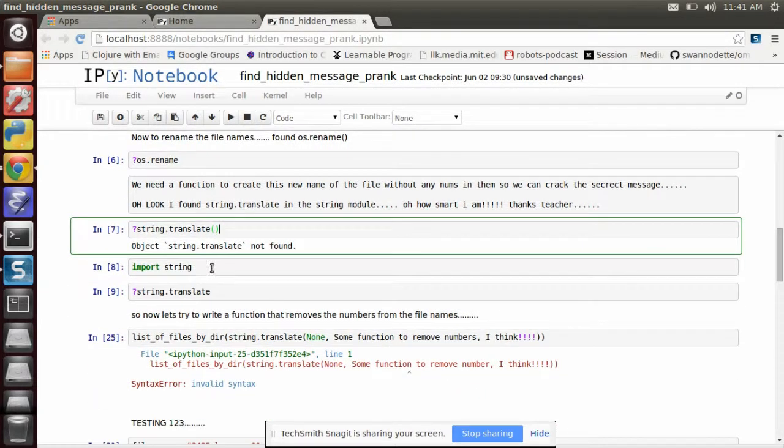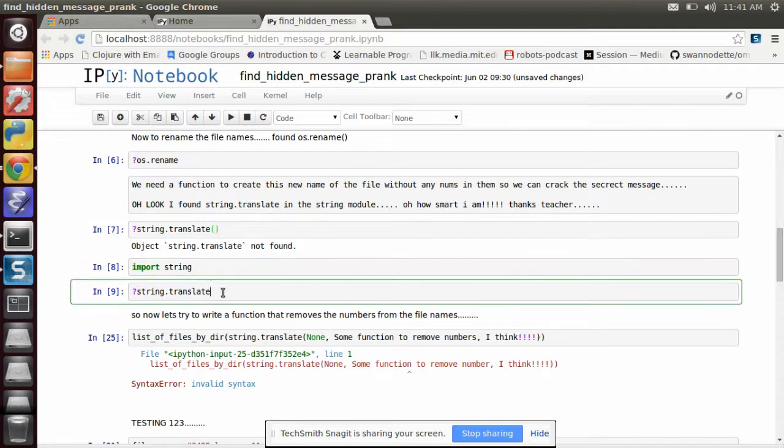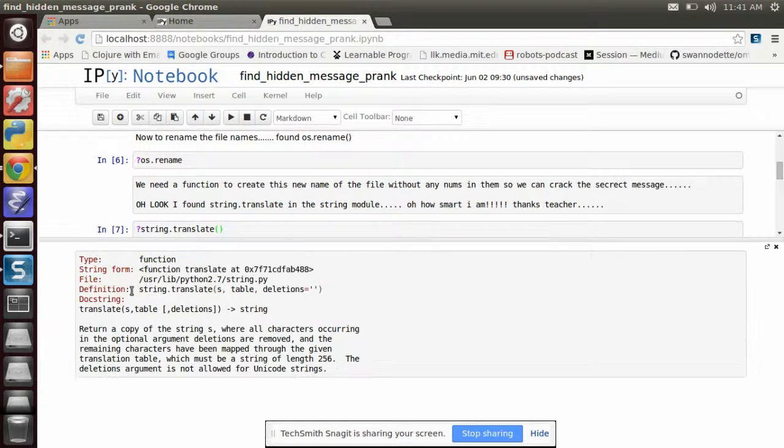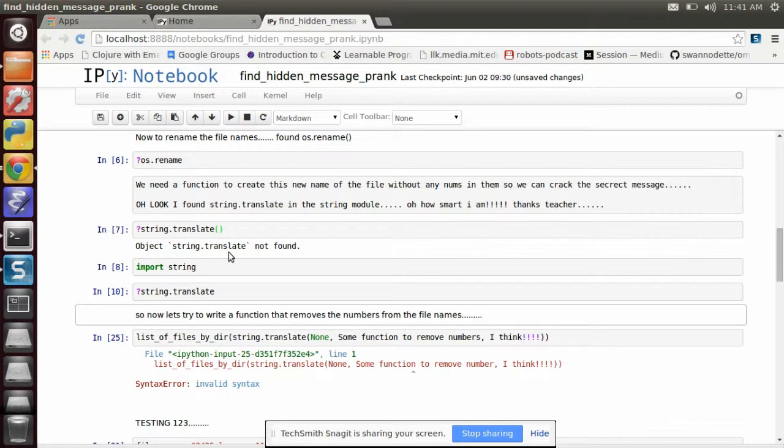So we're importing the string module, and when you put a question mark in front of the function and you hit Control Shift, that's what we're looking at, some documentation on that function.